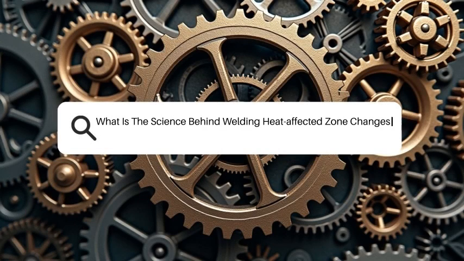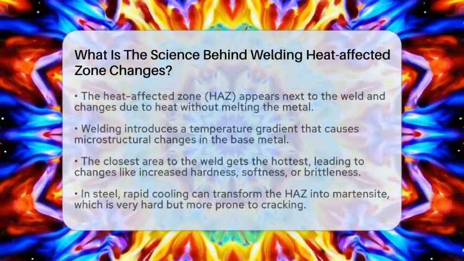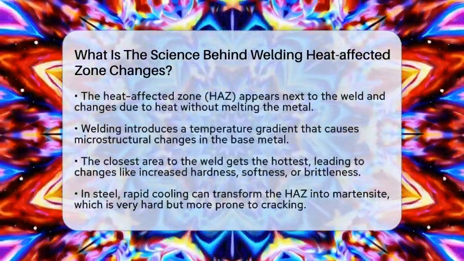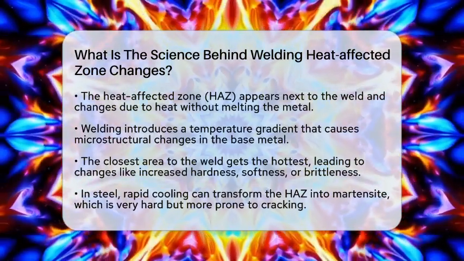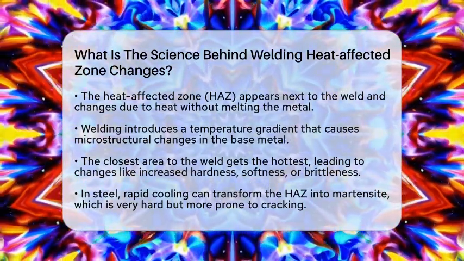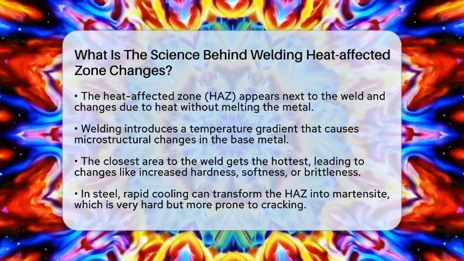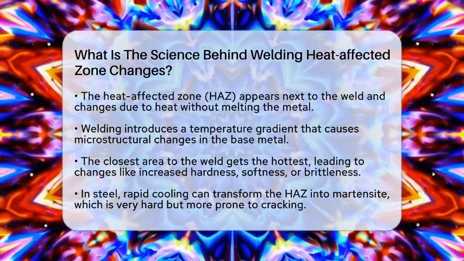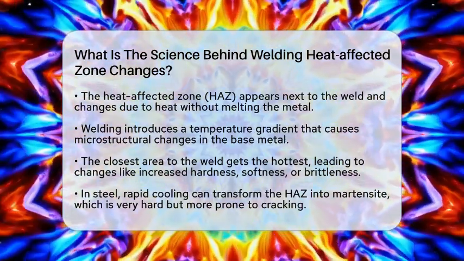What is the science behind welding heat-affected zone changes? Imagine welding a metal piece and noticing that the area right next to the weld looks different from the rest. That's because of what is called the heat-affected zone. This zone is a part of the base metal that doesn't melt but changes because of the heat from welding.